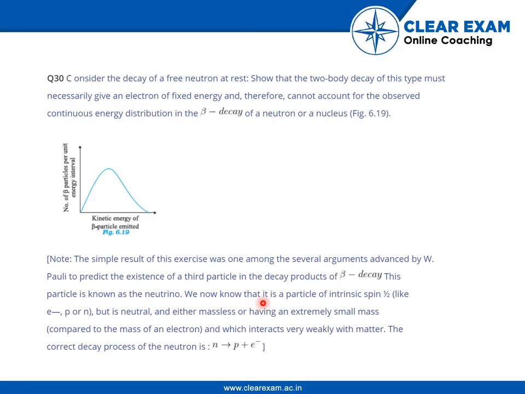We now know that it is a particle of intrinsic spin half but is neutral and either massless or having an extremely small mass, even compared to the mass of an electron, and which interacts very weakly with matter. The correct decay process of the neutron is neutron to one proton plus electron plus antineutrino.